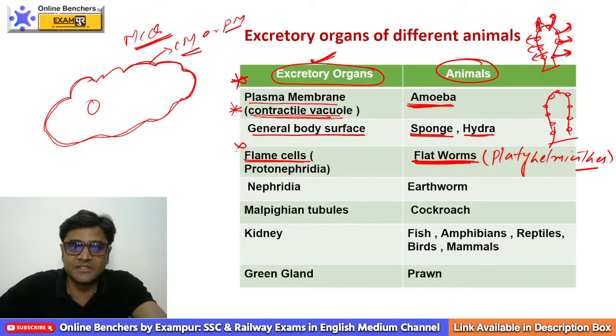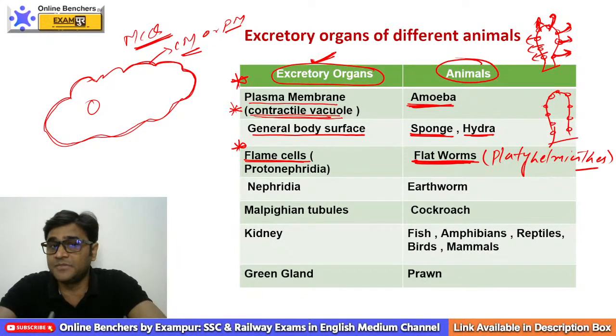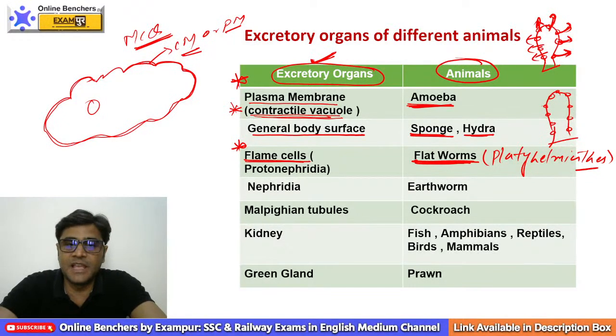This is very important. So with the help of flame cells, excretion takes place in flatworms. Flame cells are also known as what? Protonephridia. Protonephridia. Very, very important.